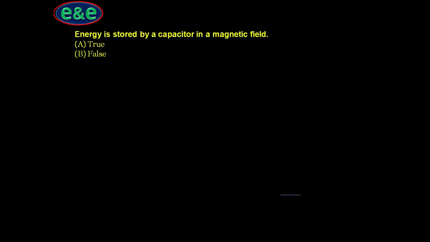Energy is stored by a capacitor in a magnetic field. Is this statement true or false? The answer is false, because a capacitor stores energy in an electric field, not a magnetic field, whereas an inductor or reactor stores energy in a magnetic field. So the answer here is false.